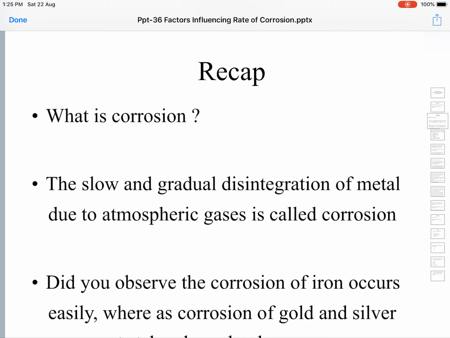So it is not the atmosphere alone, it is the surroundings. Any metal reacts with the surrounding environment, and in the case of iron, you call it rusting.